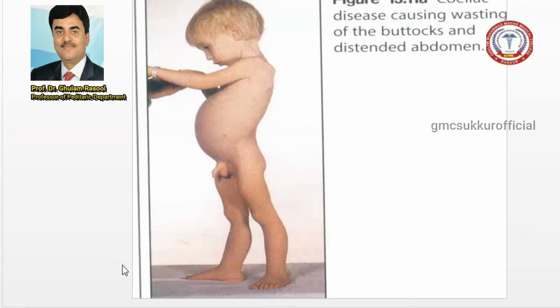You also appreciate the short stature of this baby, with frontal bossing due to vitamin D deficiency. So this is the classical presentation of celiac, but the major problem is malabsorption, called malabsorption syndrome. So you will appreciate distension of the abdomen and wasting of the muscle.